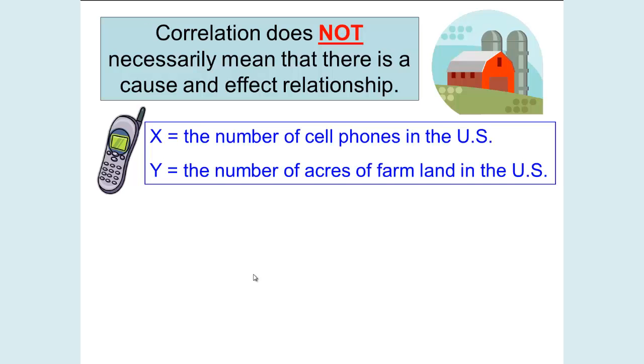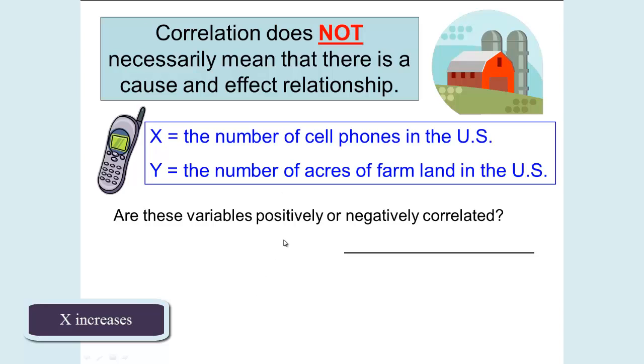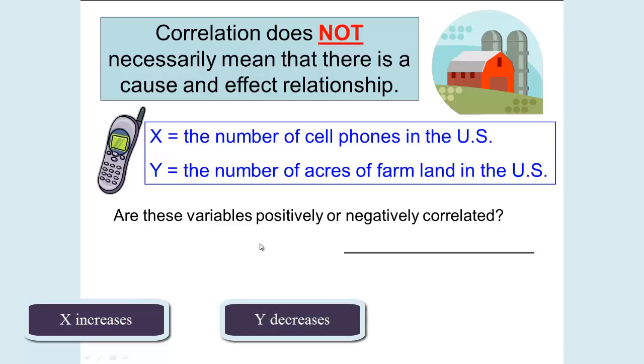Let's look at cell phones and farms. X is the number of cell phones in the U.S. and Y is the number of acres of farmland in the U.S. As the number of cell phones increased, what has happened to the number of acres of farmland? Over the years, the number of cell phones has increased, and the number of acres of farmland has decreased.